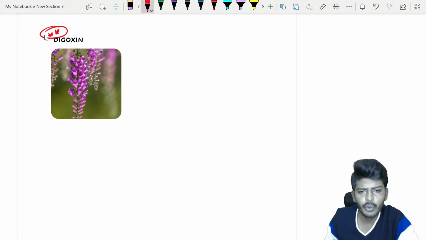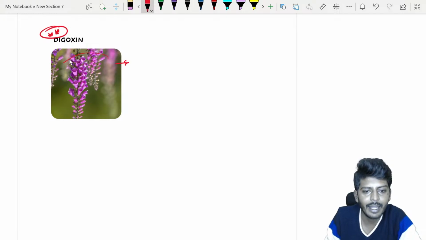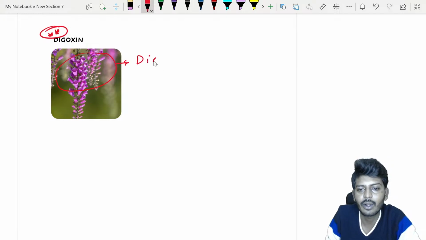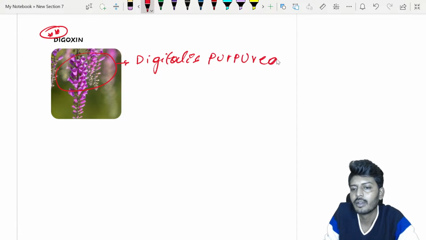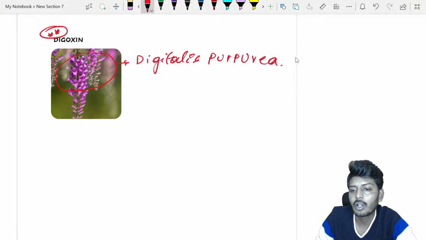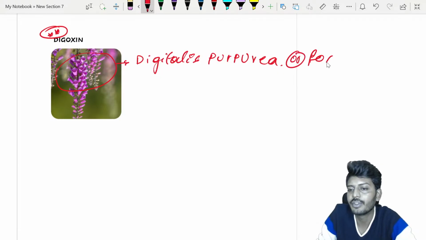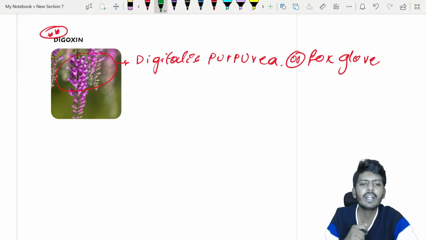First and most important, digoxin comes from a plant. The name of the plant I have given here is the digitalis plant. The digitalis plant is also called Digitalis purpurea. It is not purpura, it is purpurea. So, Digitalis purpurea. The digitalis plant is also called foxglove. Also called which glove? Foxglove plant. Okay.